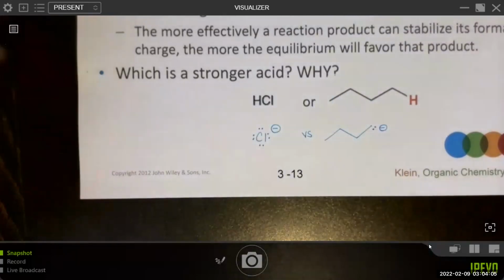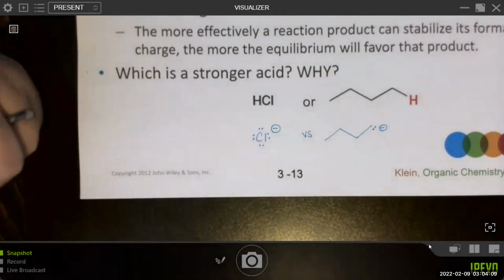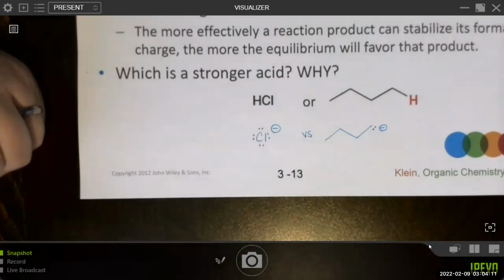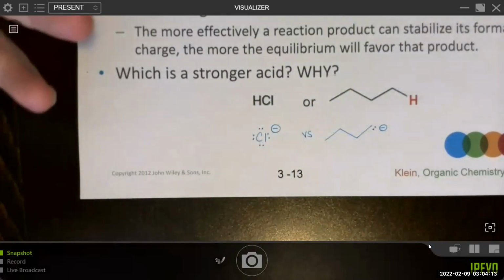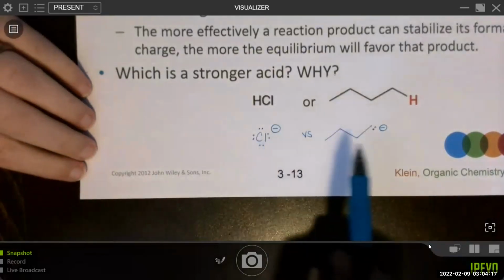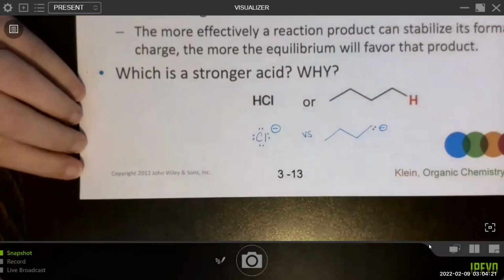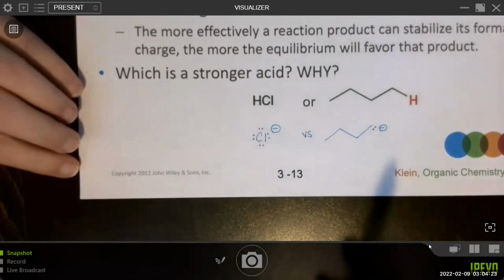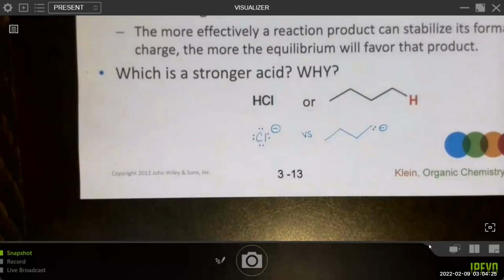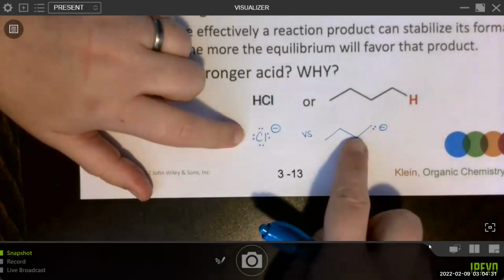I'm not going to do it right now because we are going to be moving into slides that compare these two. The goal of the next section is to compare the atom on which the formal negative charge and the lone pair sit, for stability. We're going to figure out which one is more stable than the other. Let's say I figured out this one's more stable and this one's less stable.